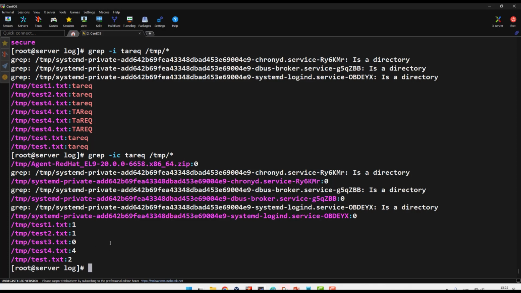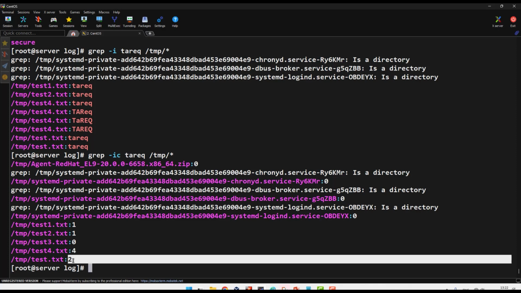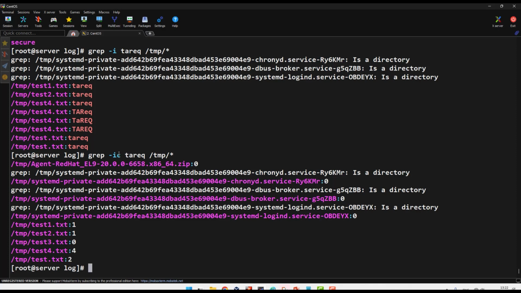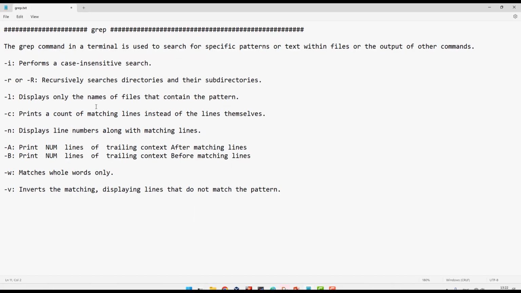If it's inside, it means somebody tried to sue and he has a lot of errors. You can see how many times the error occurred. With dash C, I can see the count, just count for me. So I found Tariq's name inside this file 4 times, and inside this file 2 times. So this is very useful to see how many attempts there have been in this file. Okay, dash C is very useful.